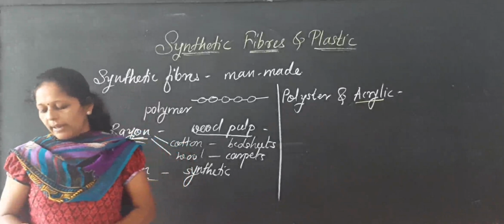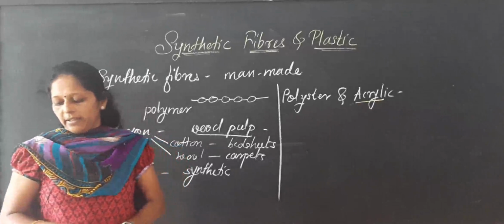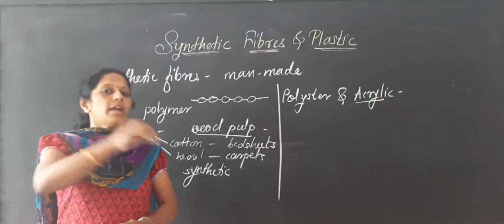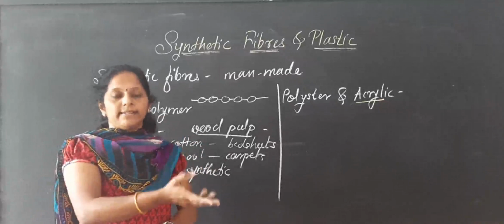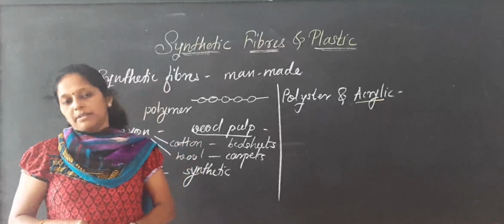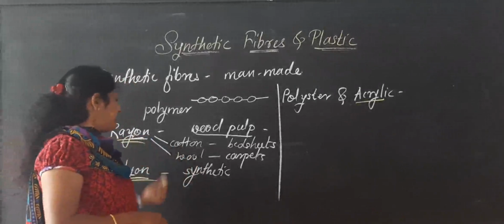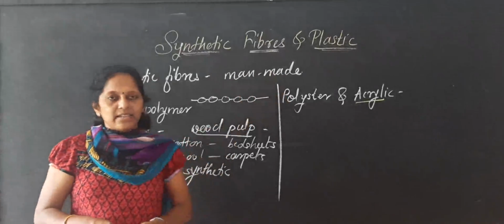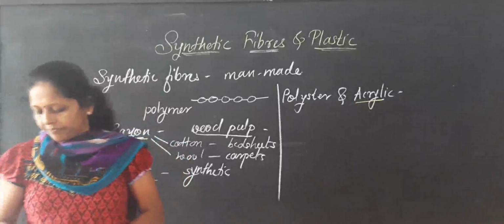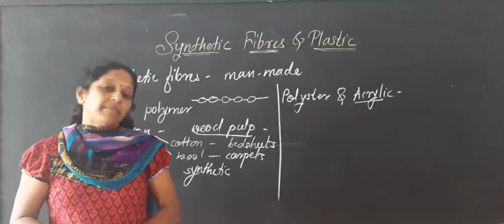In class 7th, what did you observe? When burning synthetic fibers, you know the behavior of a synthetic fiber when we are burning it is that it melts. But when we are burning cotton, silk or wool, they burn and we get ash from that, because they are organic matter. Rayon, nylon, polyester, acrylic, if we burn them, they will melt. So you must have noticed that synthetic fibers melt on heating.